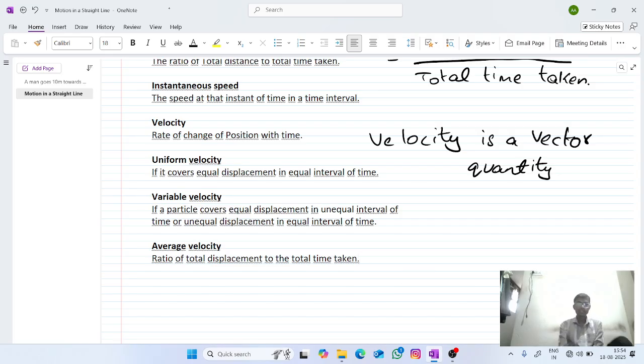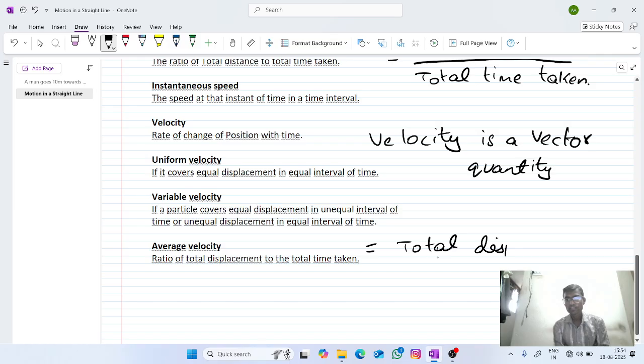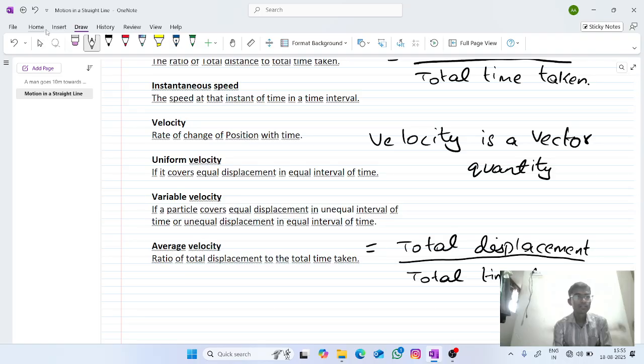We can write the mathematical equation also: average velocity equals total displacement divided by total time taken. So this is about the average velocity.